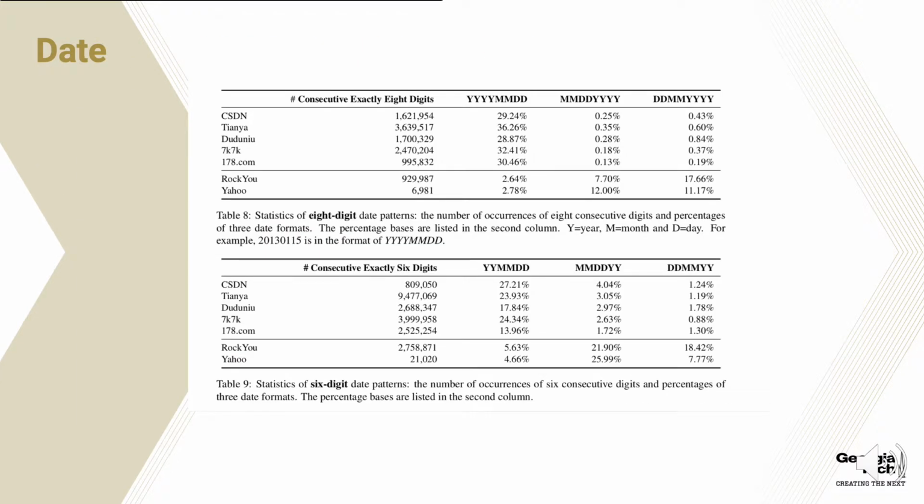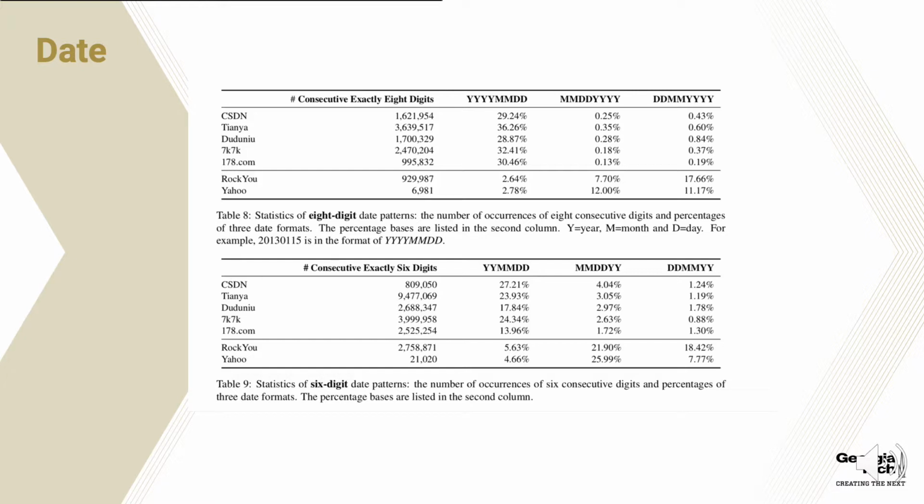So we can see there are two different categories. The first category is using 8 digits, and the second is using 6 digits. In the first category, Chinese people prefer using YYYYMMDD, which means they put the year at the beginning of the date in the password. But English users put the year at the end of the password. I think that's a different habit of different users.